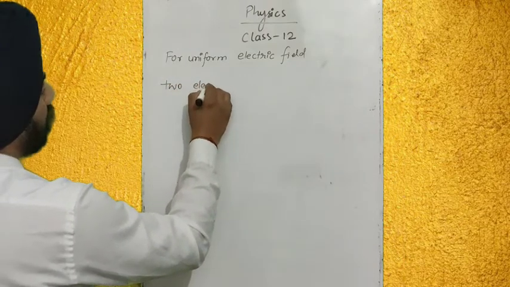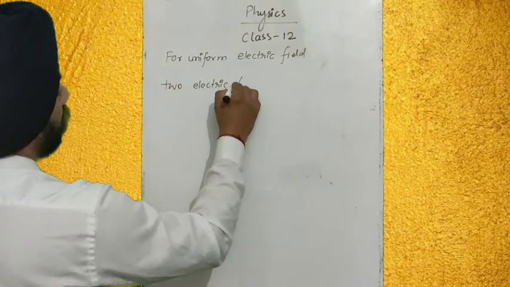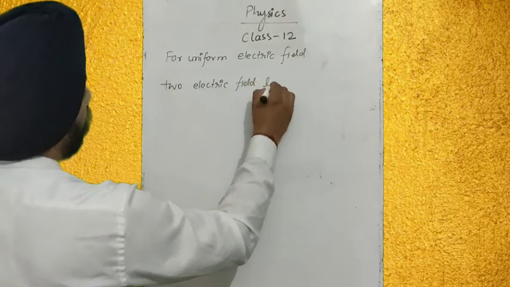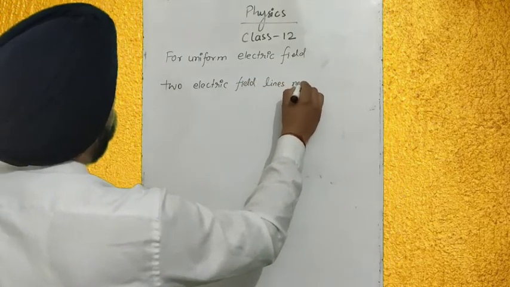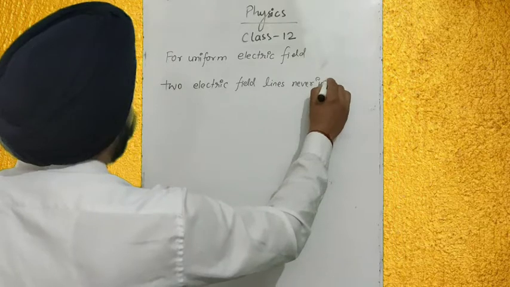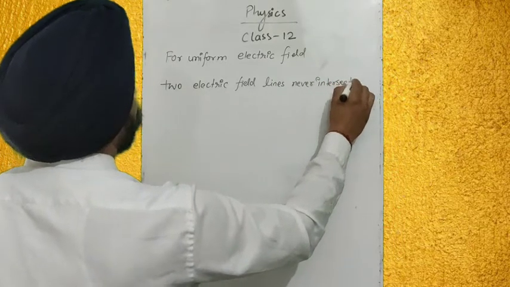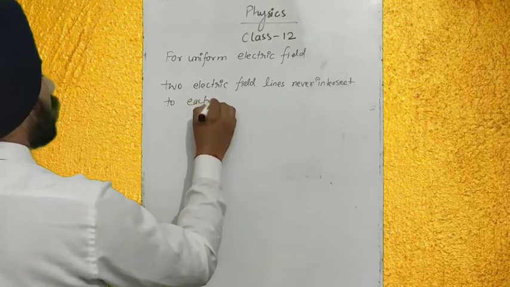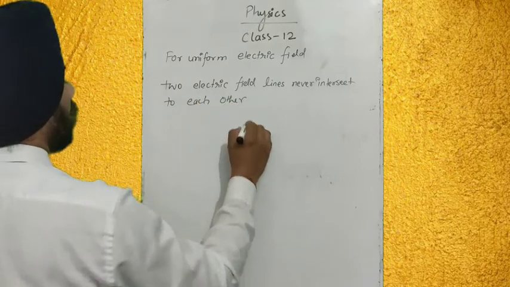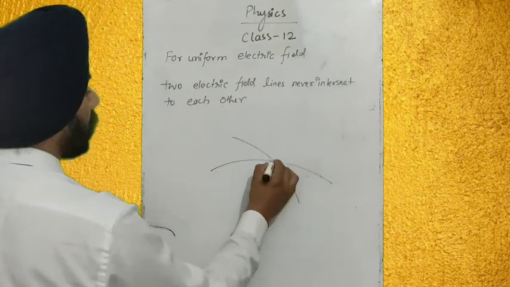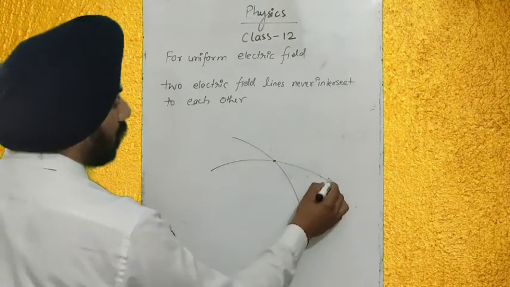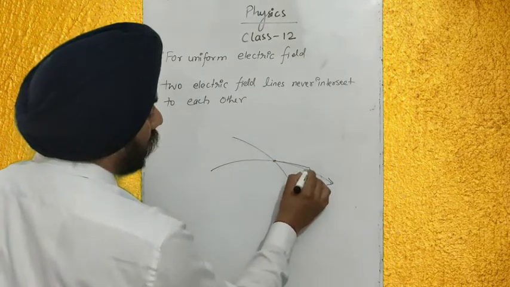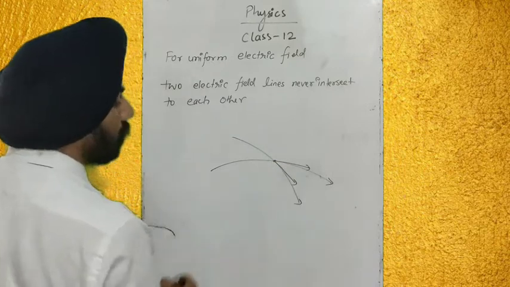Another concept: two electric field lines never intersect each other. Why are they not intersecting each other? Because at the point of intersection there would be two directions of electric field.